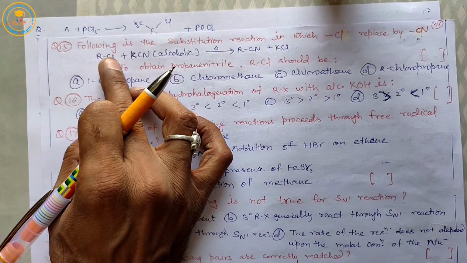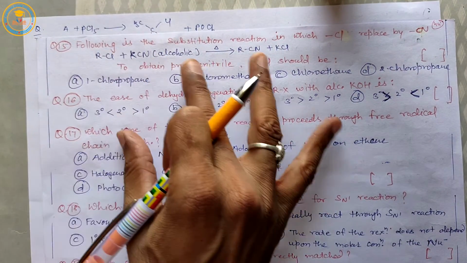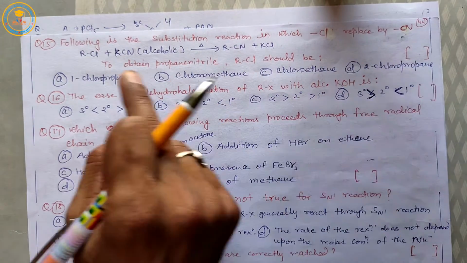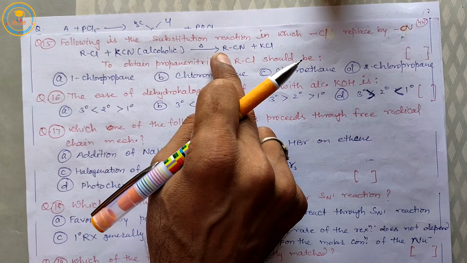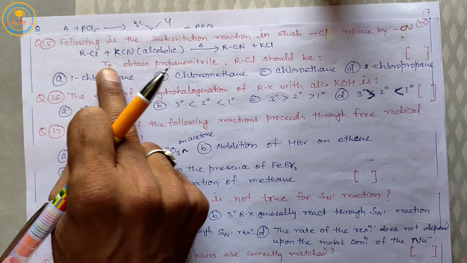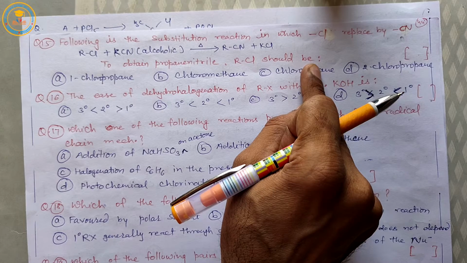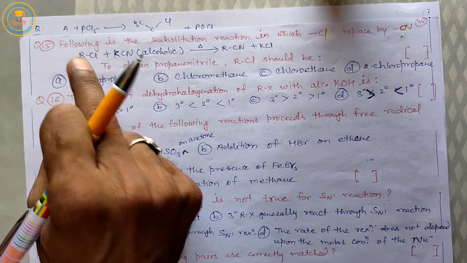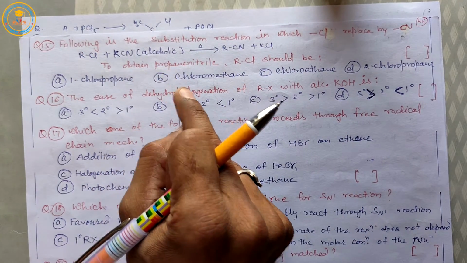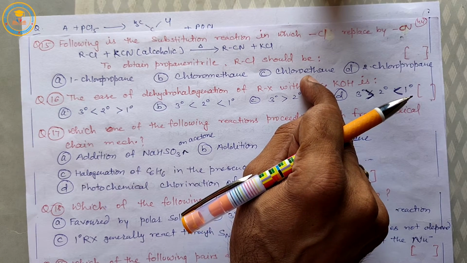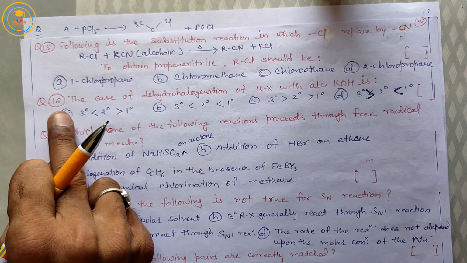Now next, question 15. Following is the substitution reaction in which chloride is replaced by cyanide. To obtain propanenitrile, the alkyl chloride should be... Solution will be chloroethane. Very important.